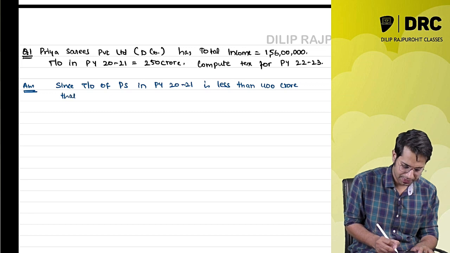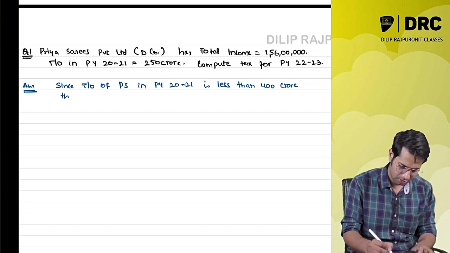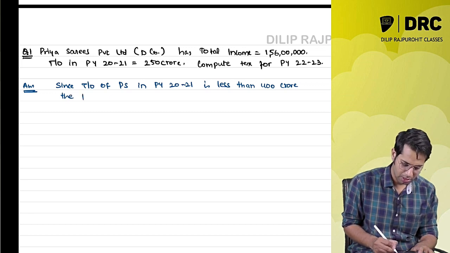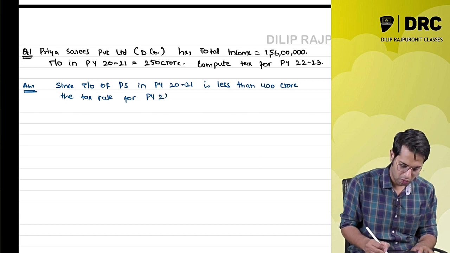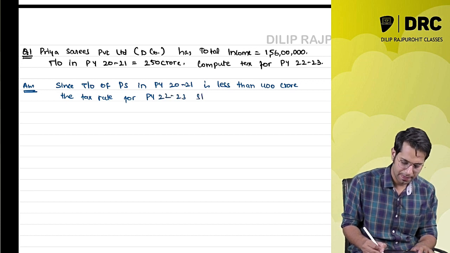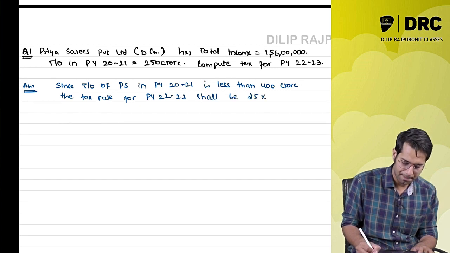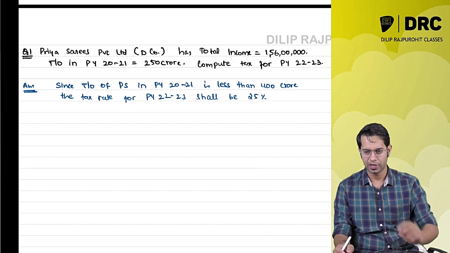the tax rate for previous year 22-23 shall be 25%.